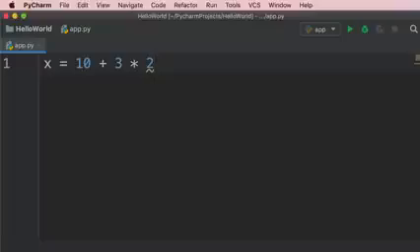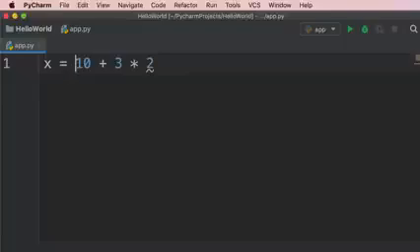In math, we have this concept called operator precedence, and that determines the order in which these operators are applied. So multiplication and division have a higher order, so this part of the expression gets evaluated first. So 2 times 3 is 6, and then the result is added to 10. That is why the result of this expression is 16. Now in Python, operator precedence is exactly like math, but we can always change it using parentheses.